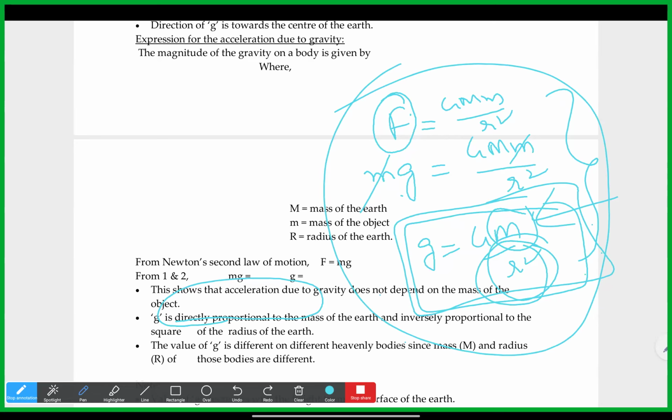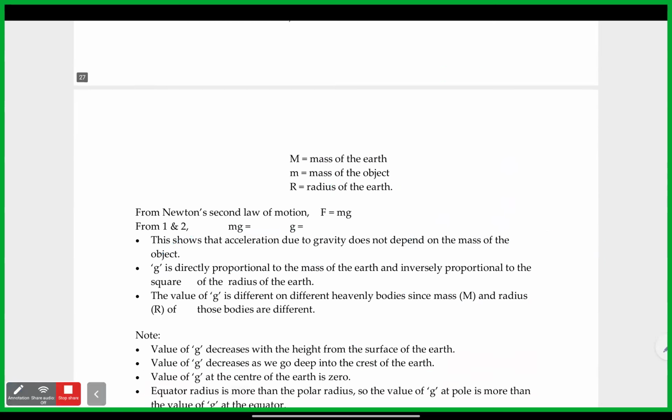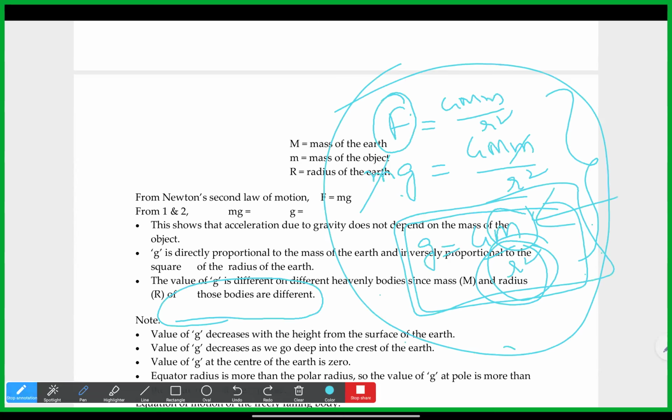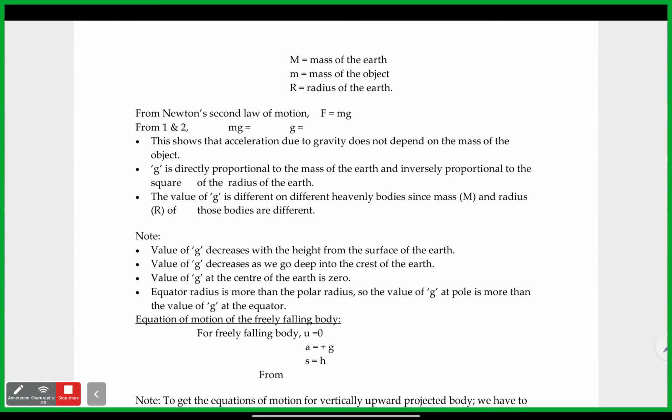We already know the value of g is different on different heavenly bodies. Since the mass of heavenly bodies will vary, automatically the g value will vary. On Earth it's 9.8 meter per second square. On some other planet, M will vary and the radius will also vary, so automatically we get a different g value.